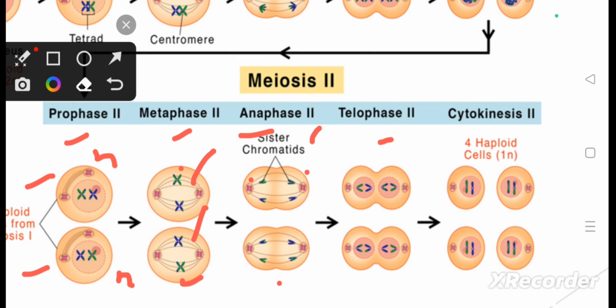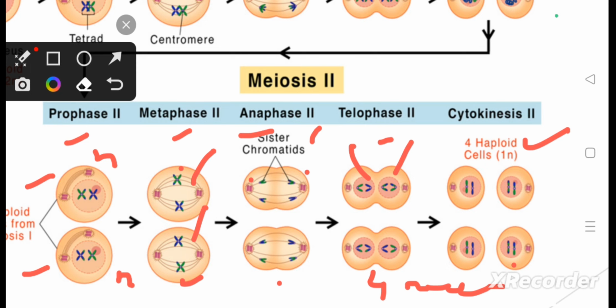Now at last we have telophase 2. In telophase 2, the two groups of chromosomes get enclosed by their own nuclear membrane. The nucleolus again becomes functional and in each cell we have two nuclei. So in total how many nuclei do we have? Four nuclei and two cells. And then after cytokinesis we get four haploid cells.